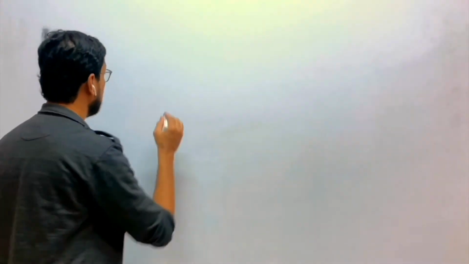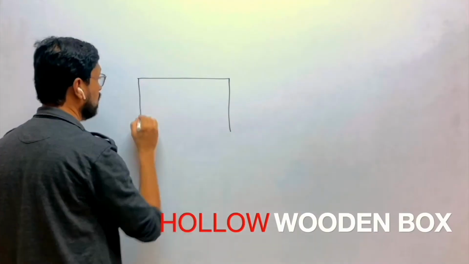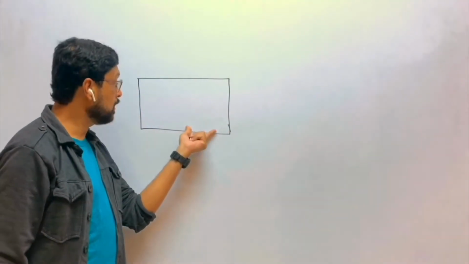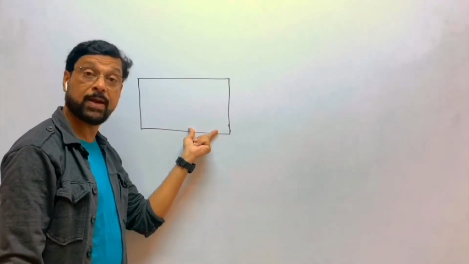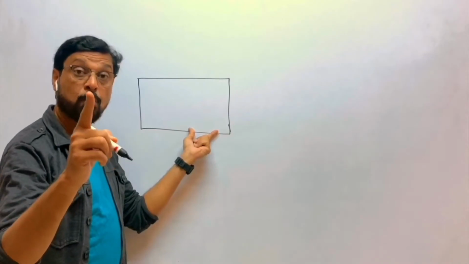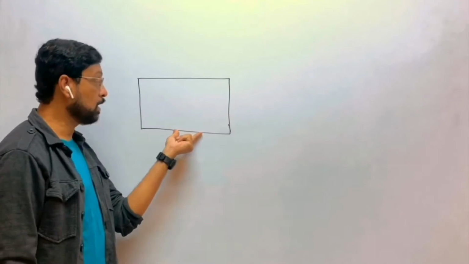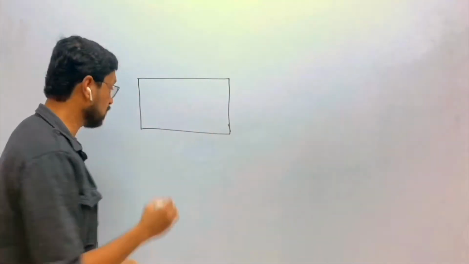What is that experiment? In that experiment, there is a hollow wooden box. Okay. This is the box which is used in the sonometer experiment. Sonometer, not Sonu Nigam, sonometer. So this is the box used in the sonometer experiment, a hollow wooden box.